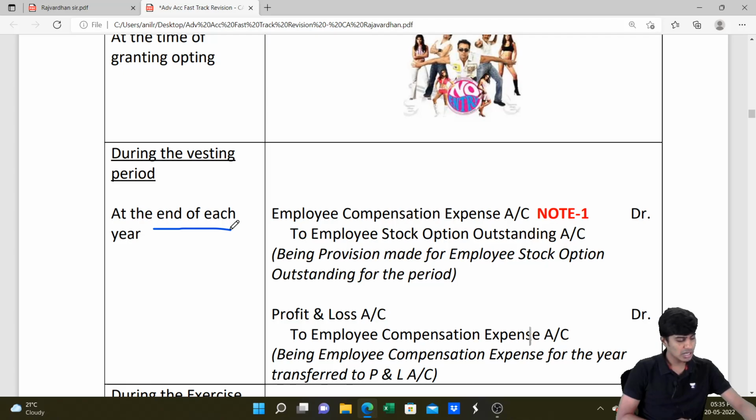For instance, a share which has a market price of rupees 1000 is issued by the company to the employee at an exercise price of, say, 100 rupees. Market price 1000 rupees, exercise price 100 rupees.